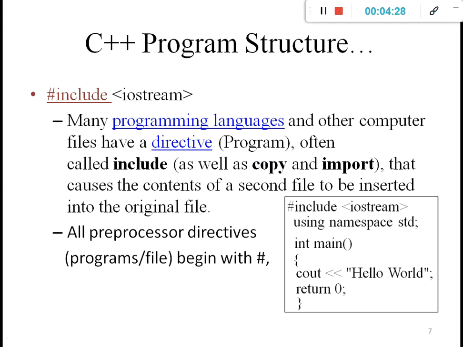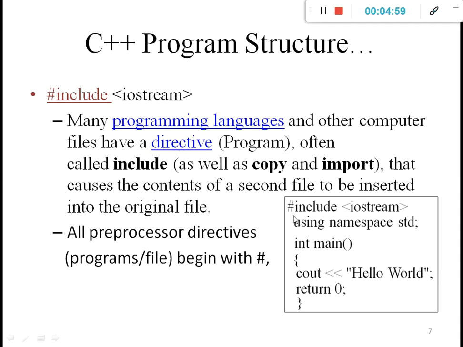That is often called include, meaning to run this program we need another supportive program. That's why we include one file. That file name is iostream. That is simply the inbuilt library, an inbuilt program which is available in C++. We can directly reuse it with the help of the #include syntax.